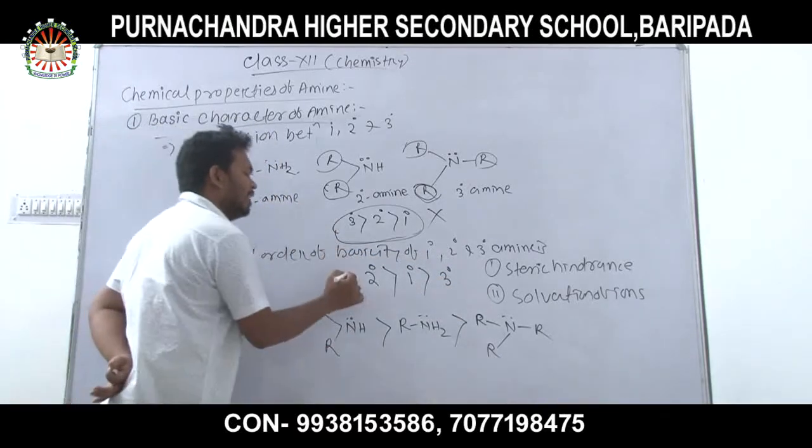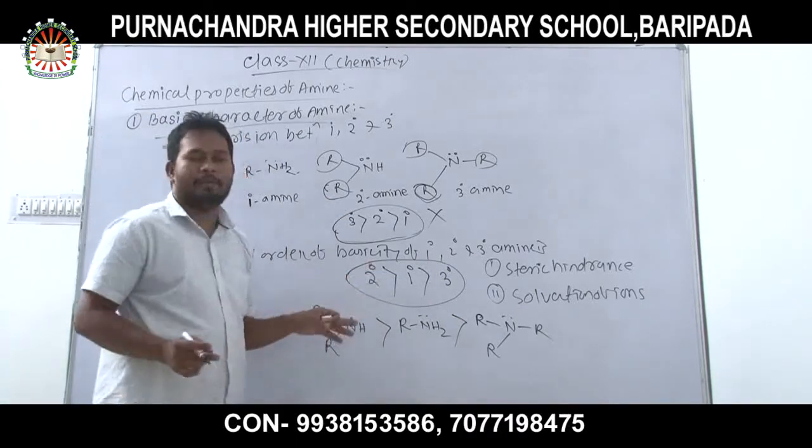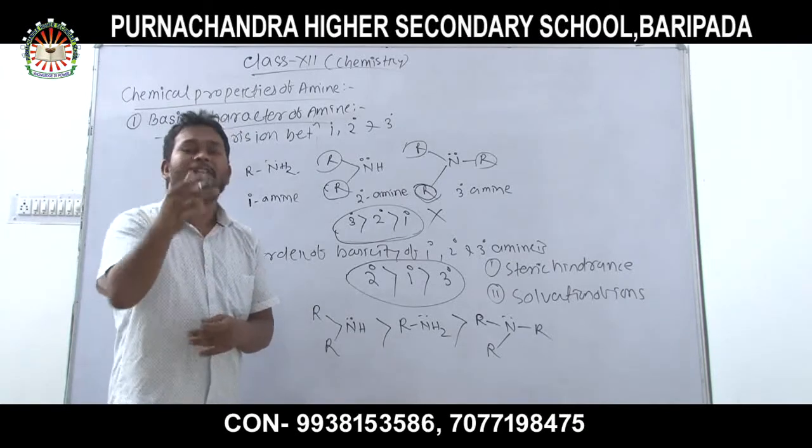That's why the order of basicity is defined this way: 2 degree is more basic than 1 degree, which is more basic than 3 degree.